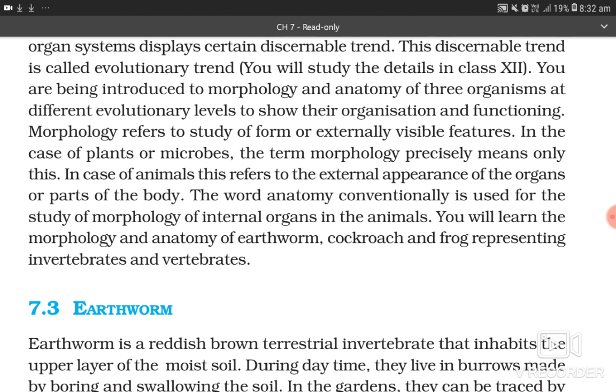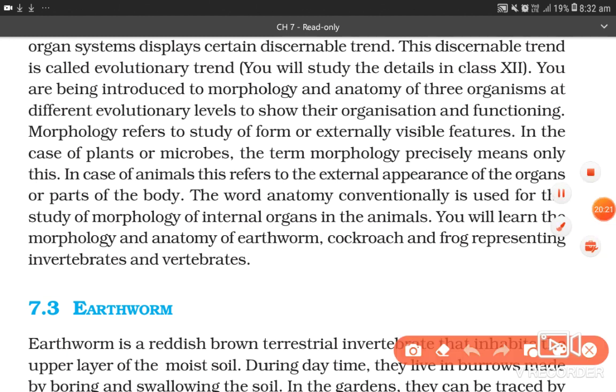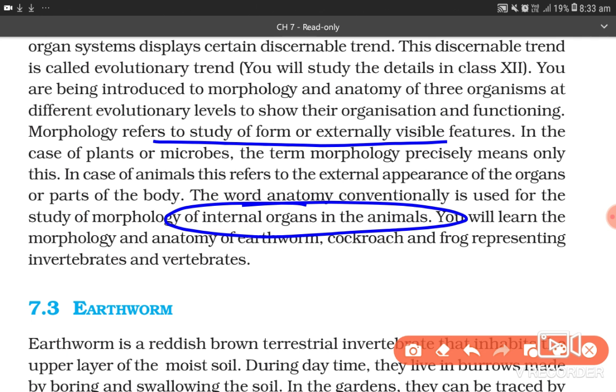Morphology refers to the study of form or externally visible features. In case of plants or microbes, the term morphology precisely means only this. In case of animals, this refers to the external appearance of the organs or parts of the body. The word anatomy conventionally is used for the study of morphology of internal organs in animals.